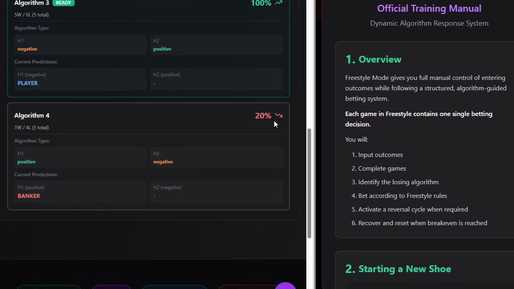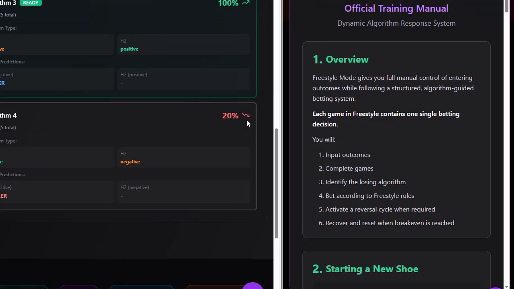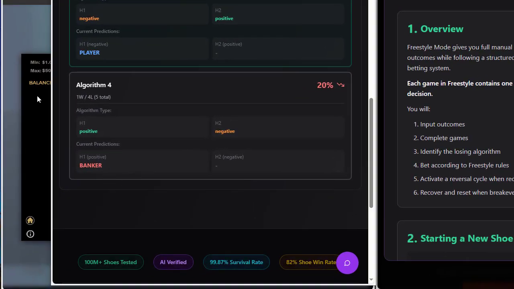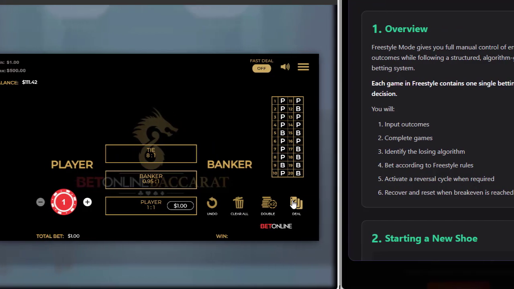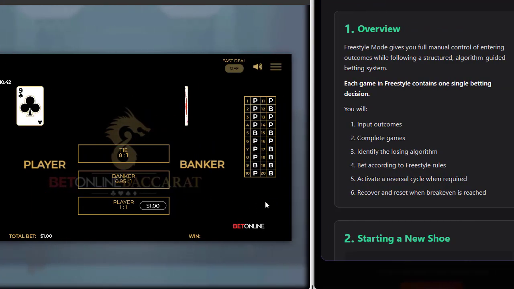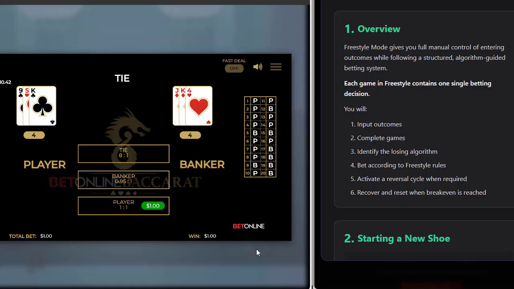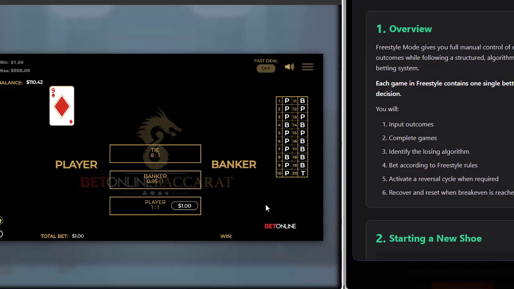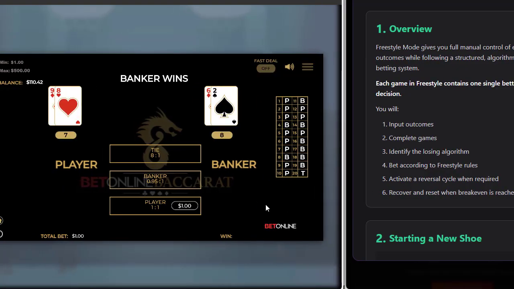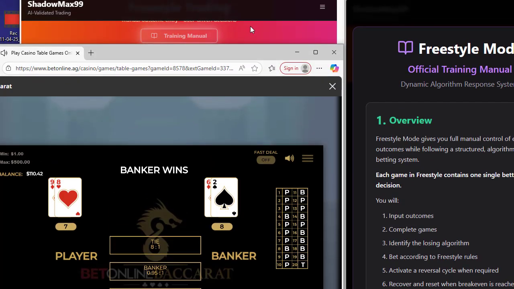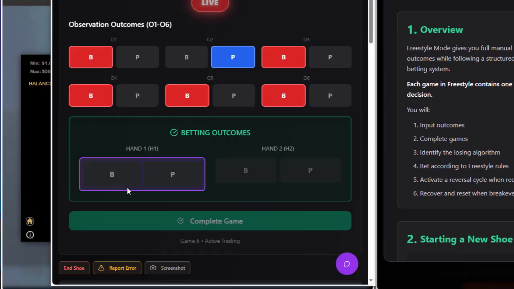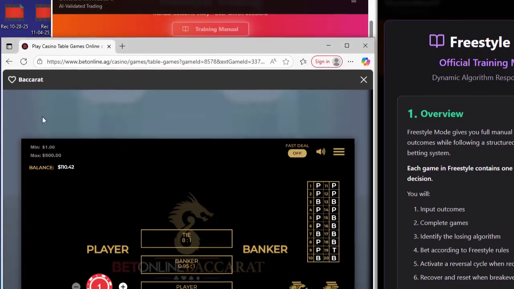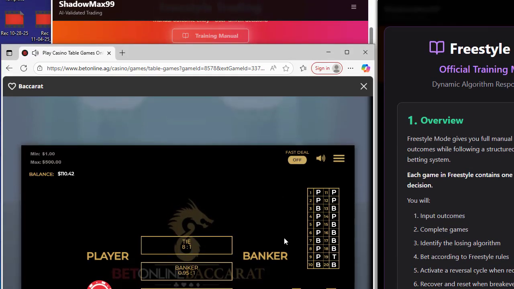So here's the last performing algorithm that we're looking at. This says banker. We're gonna put our chip on player. And that was a tie. Anytime there's a tie, we do what? We replay our bet. All right. And the banker won on that one.